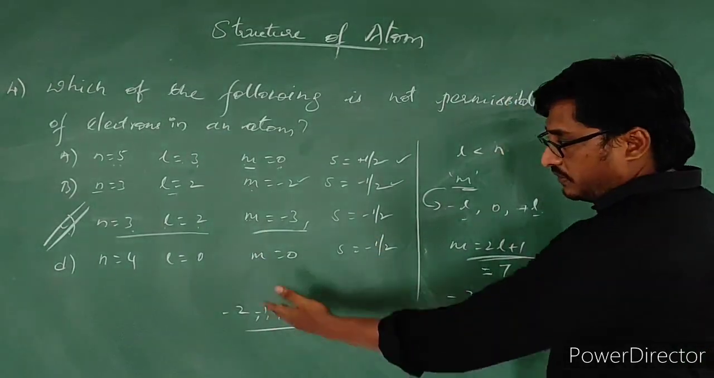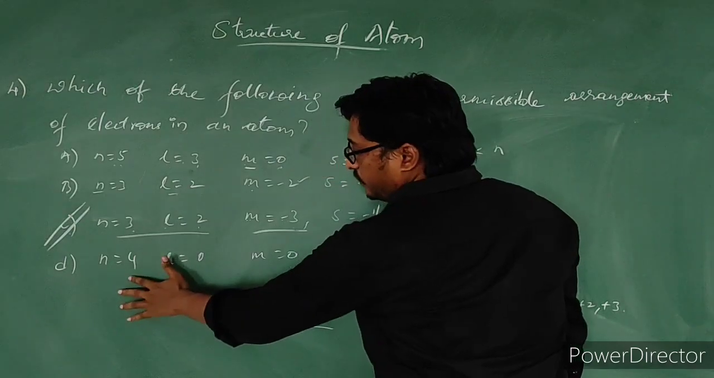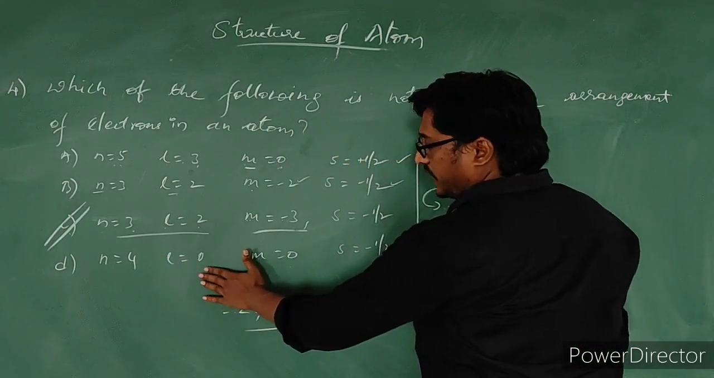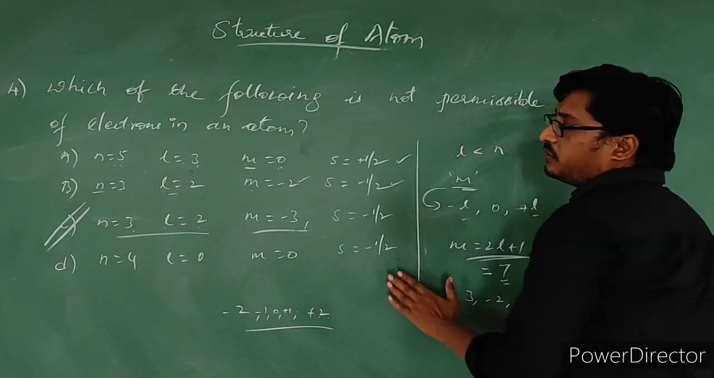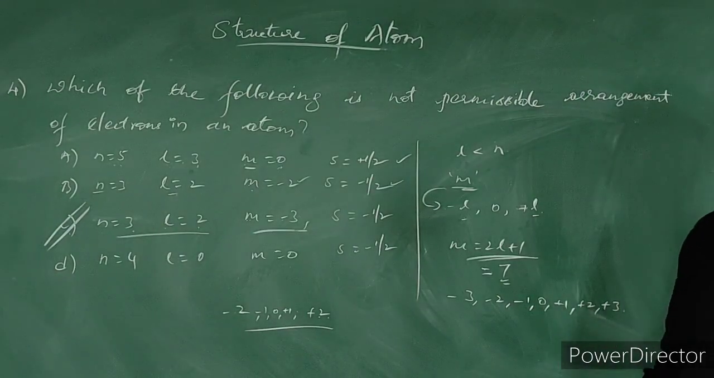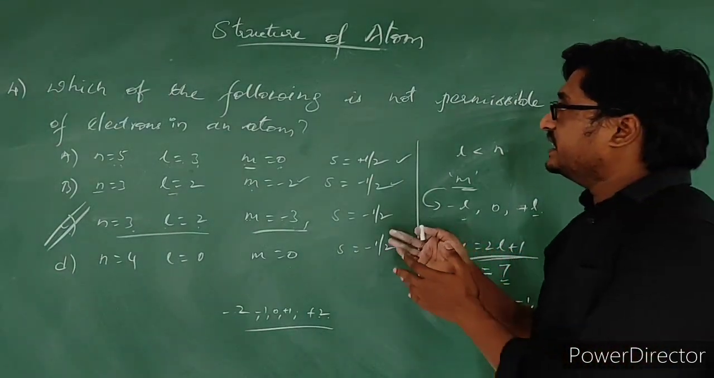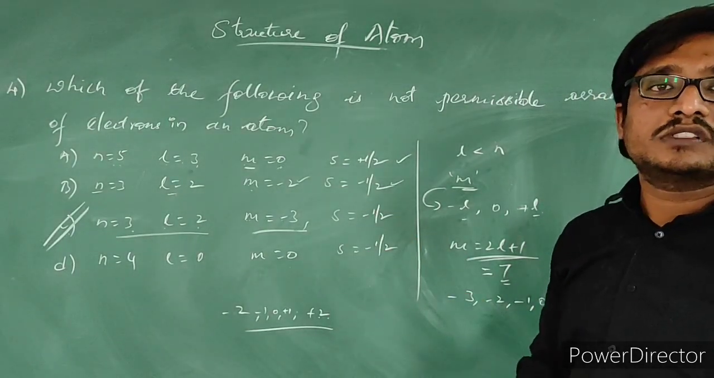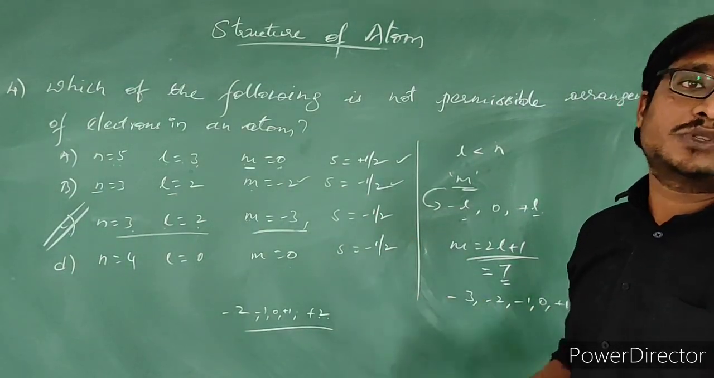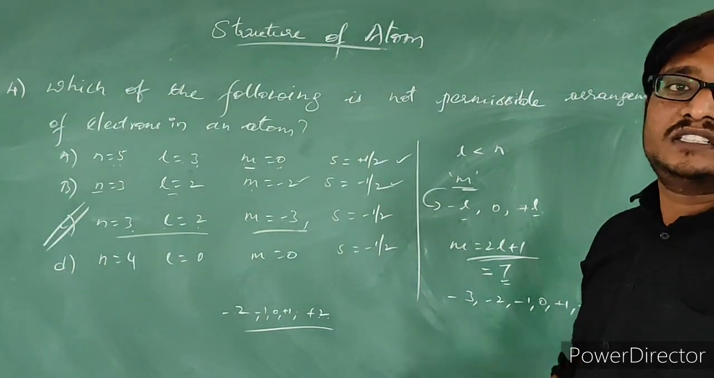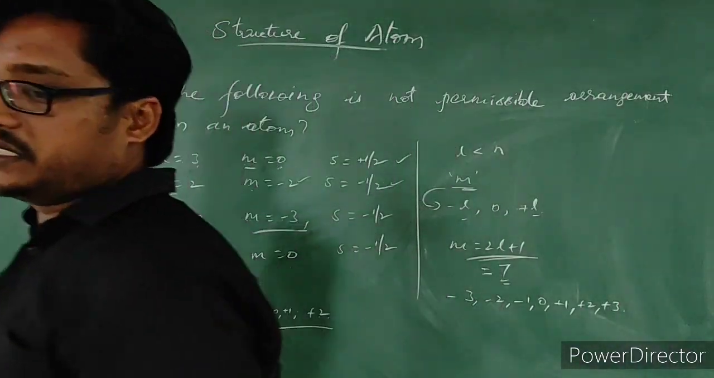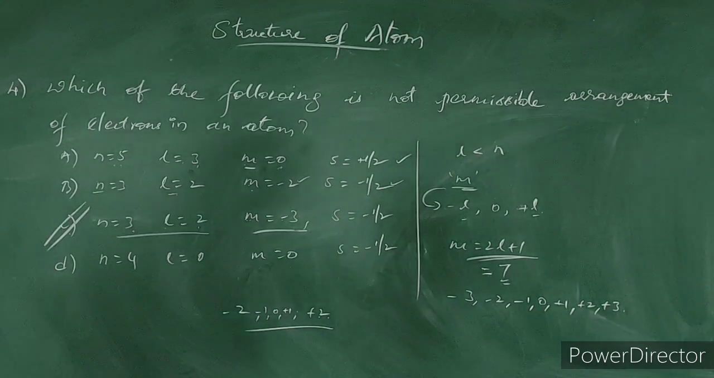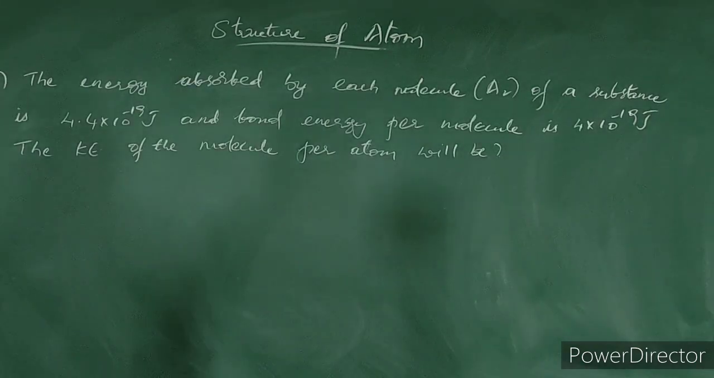Understood what I said? If you see option D, N is equal to 4, L is equal to 0. This is also correct. M is equal to 0, S is equal to -half. So we can easily answer the questions in atomic structure. If you know the concept, it will be easy for you to answer the questions. You can score good marks in this. Please take this. Let us see the next question.